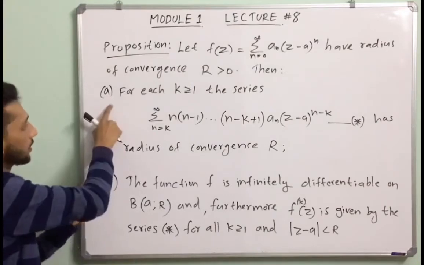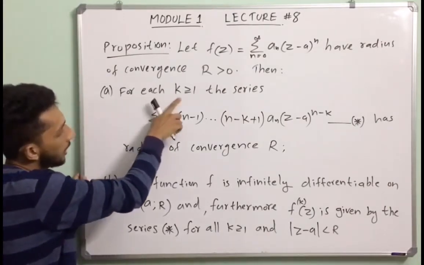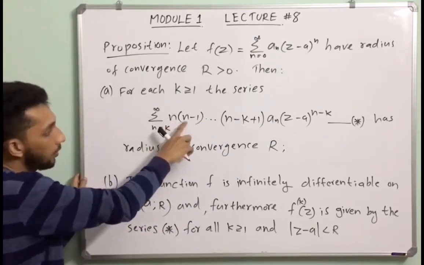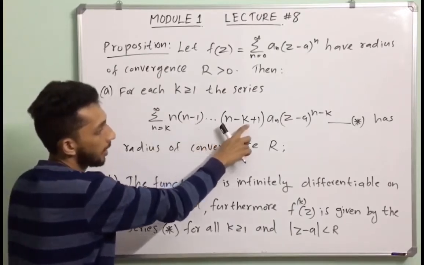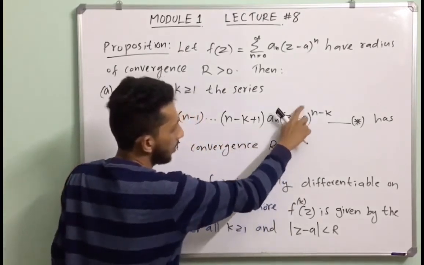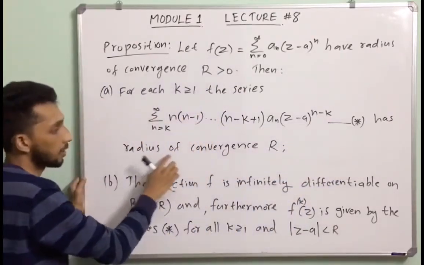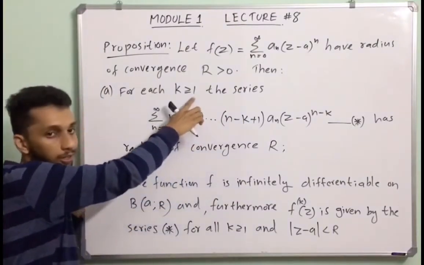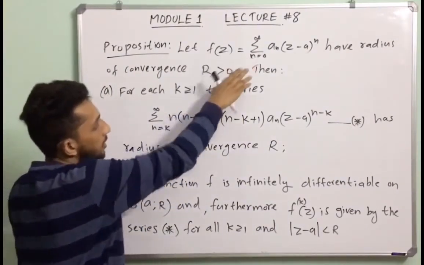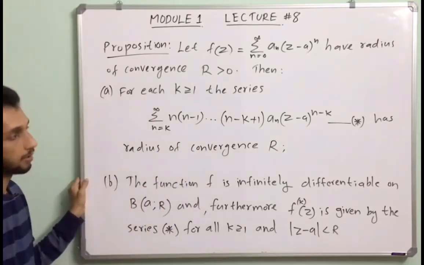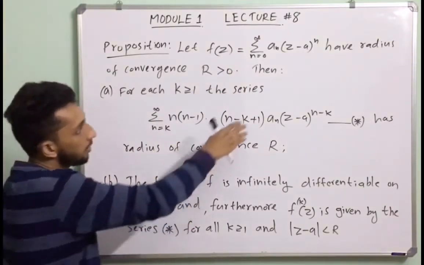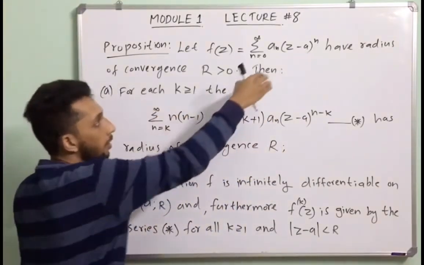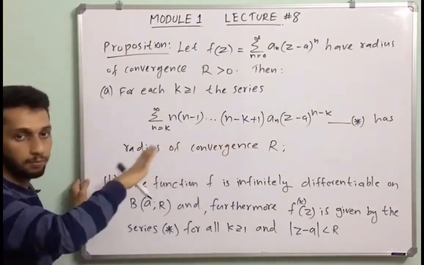Then first statement: for each k greater than or equal to 1, the series summation n from k to infinity n into (n minus 1) into etc. into (n minus k plus 1) into a_n into (z minus a) whole raised to n minus k has radius of convergence R. That means for any k greater than or equal to 1, the power series has the same radius of convergence. That means this is the derivative of this power series. That means a power series and its derivative have the same radius of convergence.